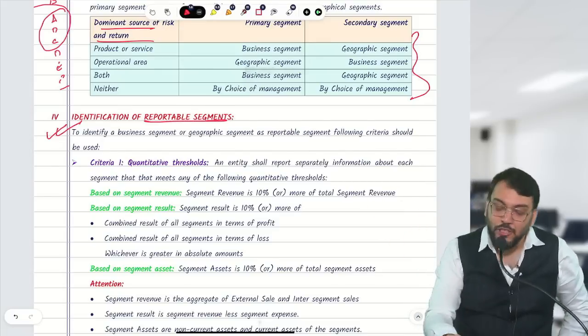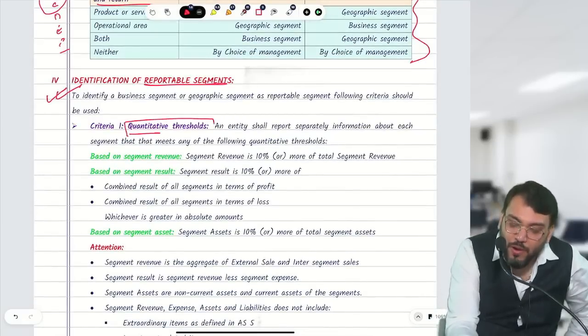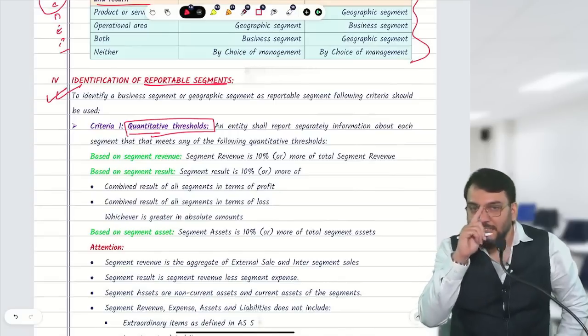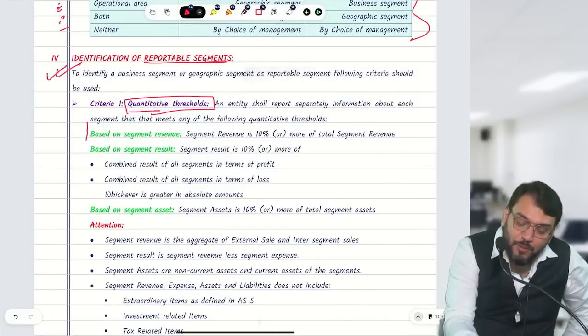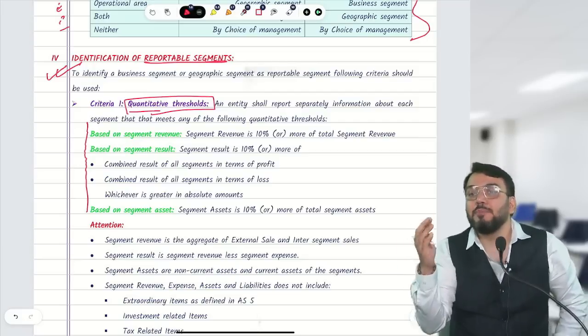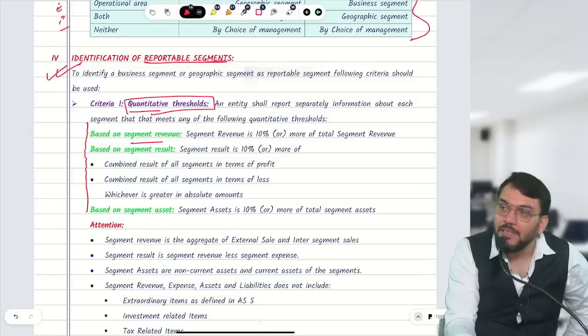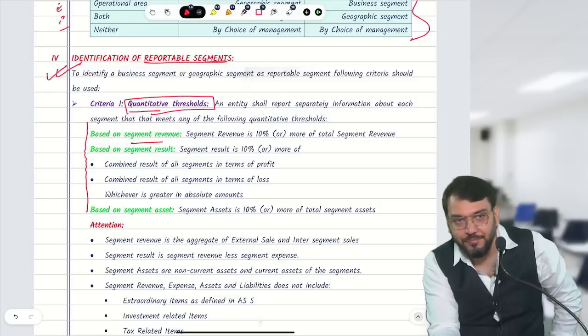Correct? Understood? The first criterion is based on QT, quantitative threshold. AS17 says that if any segment satisfies any of the following QT criteria, it becomes reportable. They have given 3 QT criteria. One is based on segment revenue, second is based on segment result, third is based on segment asset.